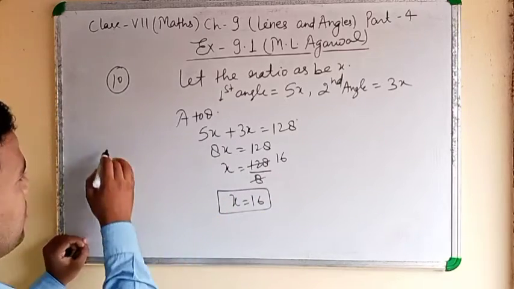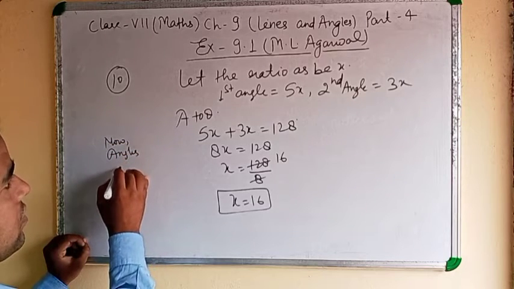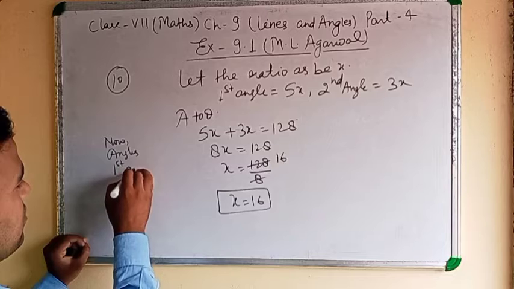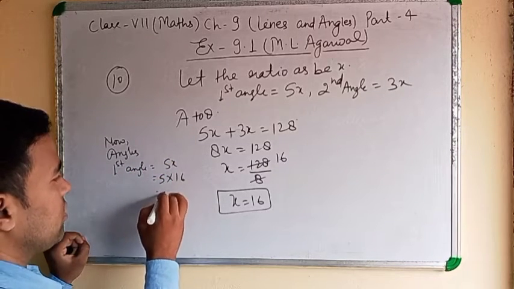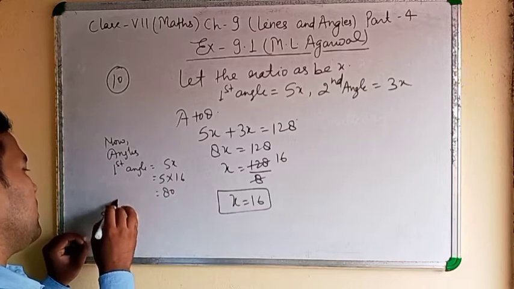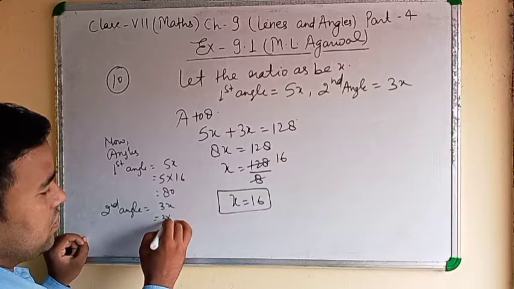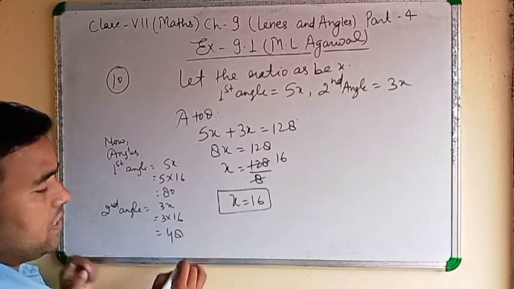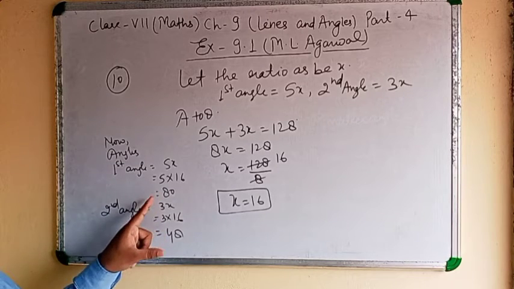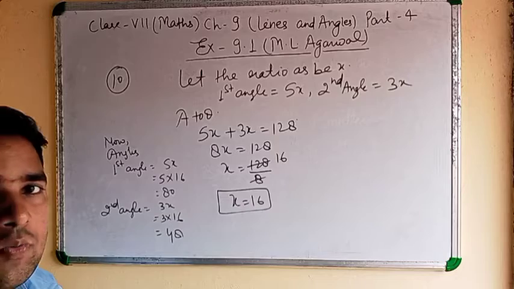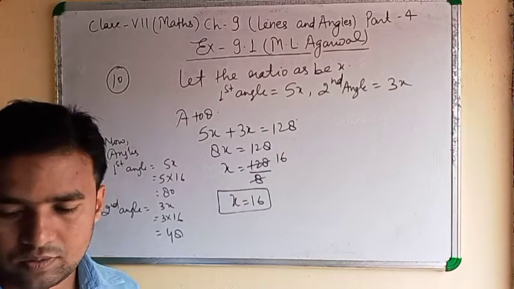Now the angles. First angle 5x, 5 into 16 equal to 80. Second angle 3x means 3 into 16 equal to 48. Clear? If you want to check whether it is correct or not, you can add 80 plus 48. When you add, you will get 128. Note down this.